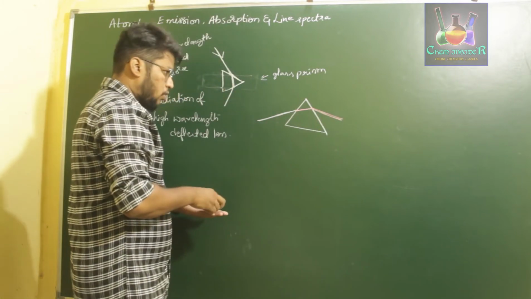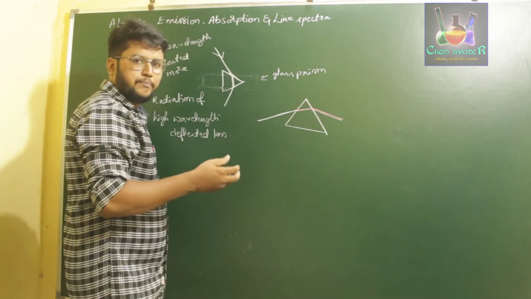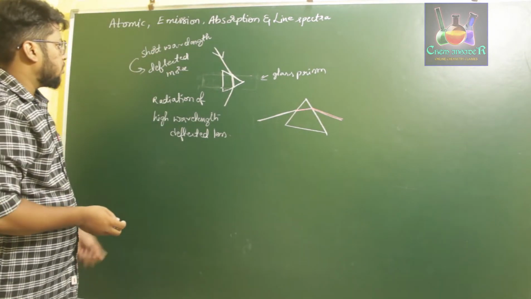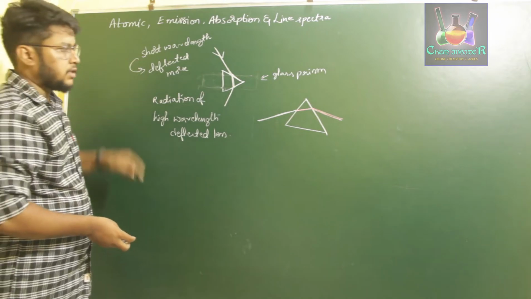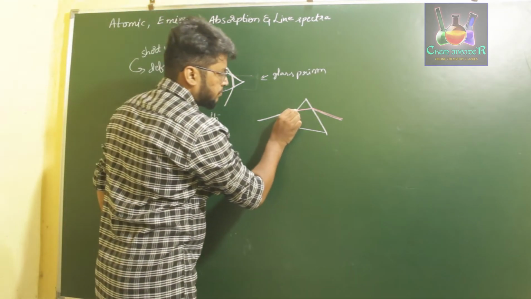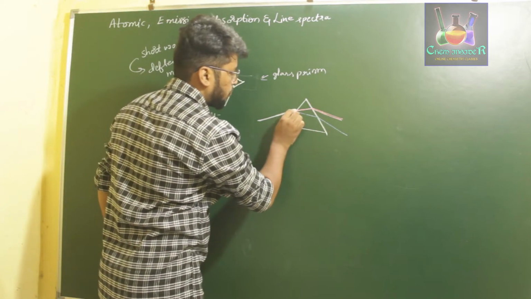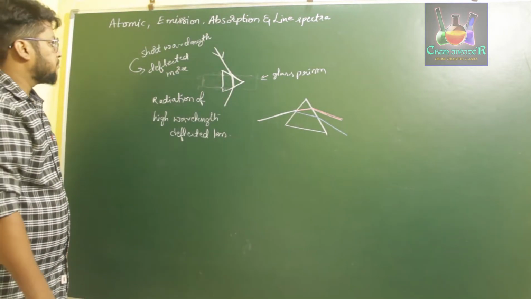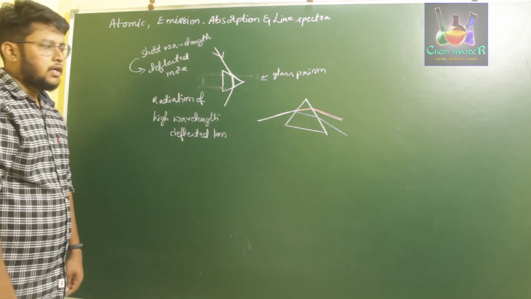Whereas blue or violet, which is in the low wavelength region, deflects more. So in this direction, blue and violet, which are in the shorter wavelength region, deflect more.